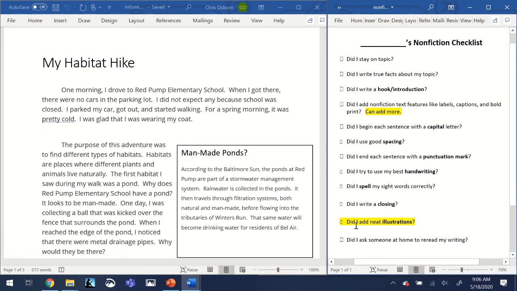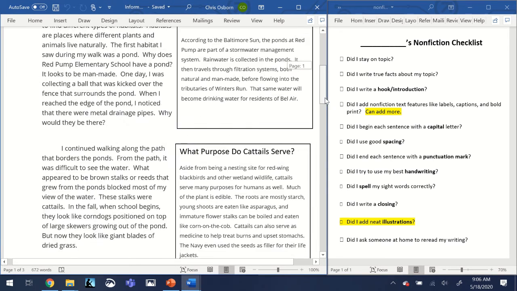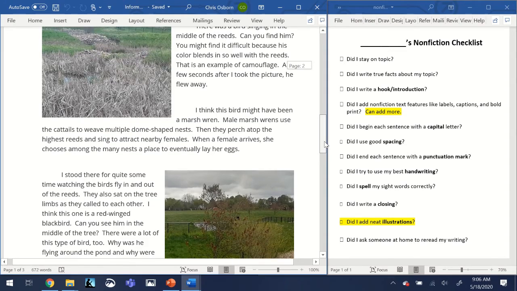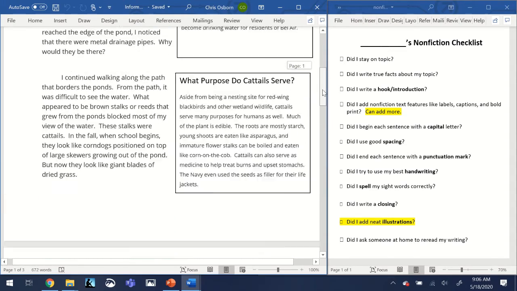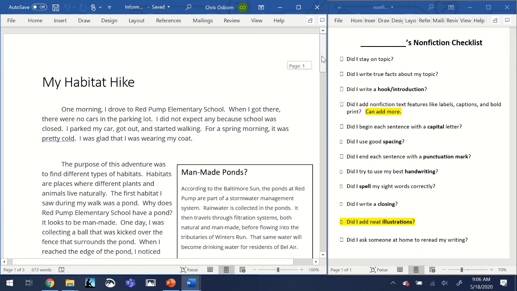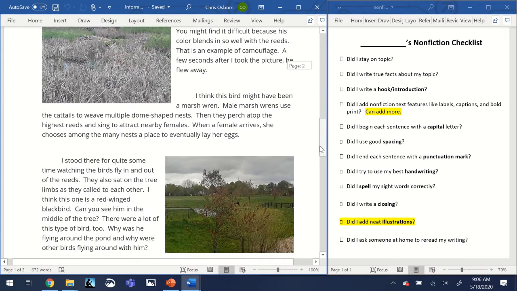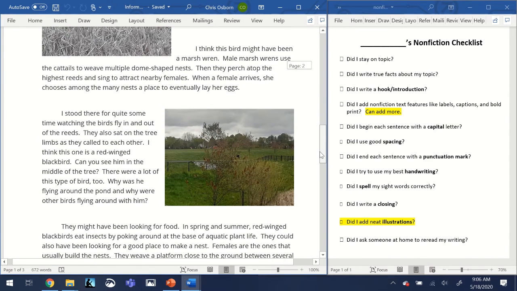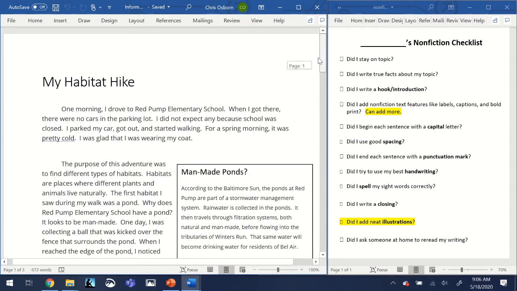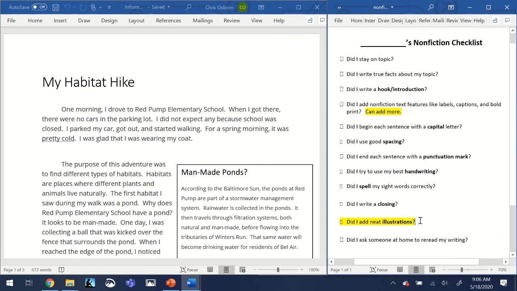The next item is, did I add neat illustrations? Neat as in, does the reader understand what I drew? I do have a couple of photographs, but that's it. Those are my only graphic aids, and I think I could have improved on that. Whether it's an illustration or a diagram or more photographs, I think I could definitely improve there. So I'm going to say can add more to remind myself to go back and do that.